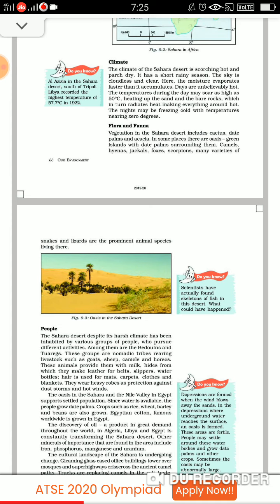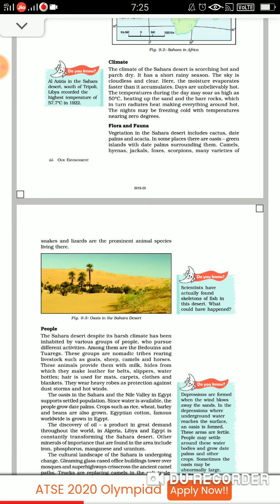Fine. Do you know El Azizia in the Sahara Desert, south of Tripoli, Libya, recorded the highest temperature of 57.7 degrees Celsius? It was there in 1922.